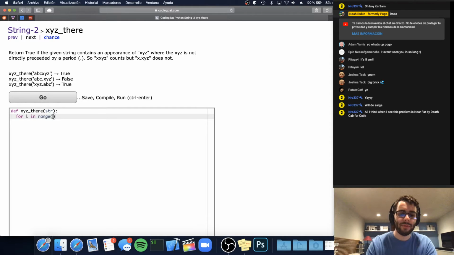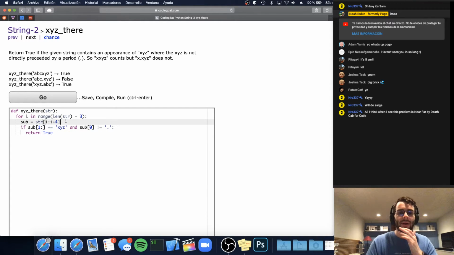So for each window of length 4, let's take a look at that particular window. And we're going to say if the last 3 values are XYZ and the first character is not a period, then we can return true. That means that we found some window of length 4 that has an XYZ in it without a dot.